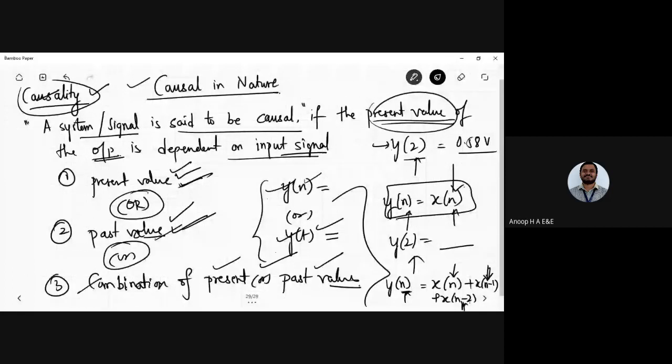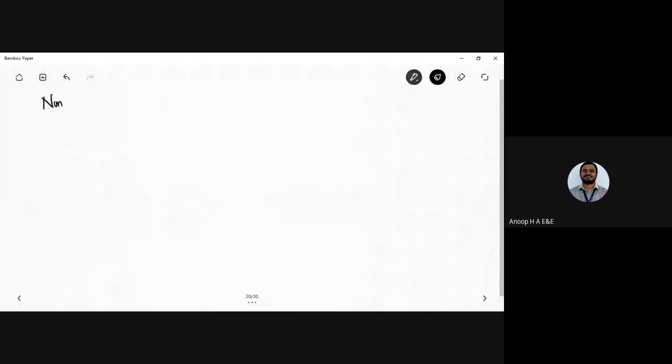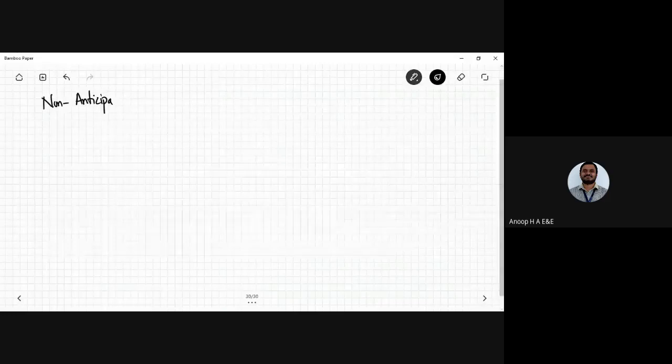So then you can call the system to be causal in nature. Okay, so x of n minus 1 and n minus 2 are said to be the delayed version of the signal here. This causal system, I can call it to be a non-anticipatory system also. Anticipation, so it is not dependent on any signal which is to be anticipated in the future. Okay, so it is said to be a non-anticipatory system.